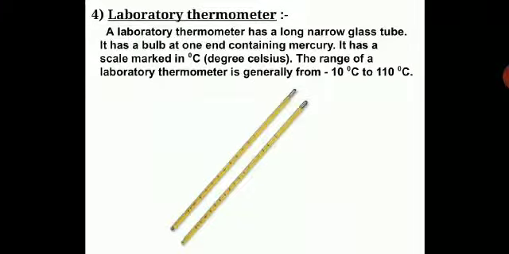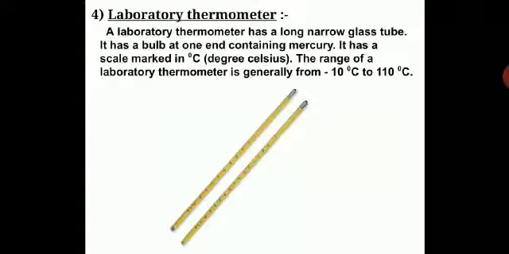Then you have the laboratory thermometer. A laboratory thermometer has a long narrow glass tube. So you need to understand the difference between a clinical thermometer and a laboratory thermometer. There are two different types of thermometer. You cannot use a laboratory thermometer to check your body temperature. Laboratory thermometers are made differently because they have a different purpose, different uses. A clinical thermometer checks our body temperature, and a laboratory thermometer has a wide application. So let us see how it is made and what the uses of this lab thermometer are.